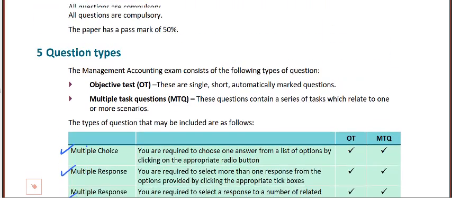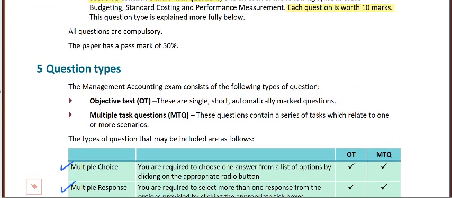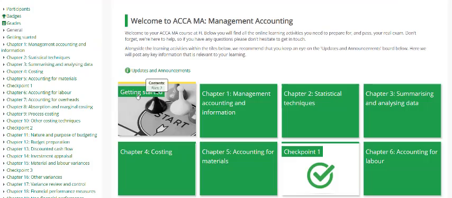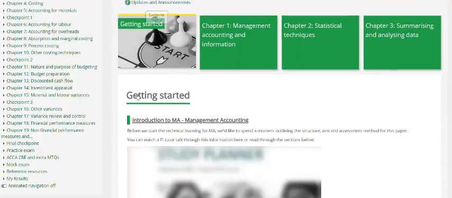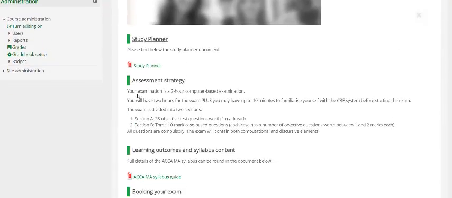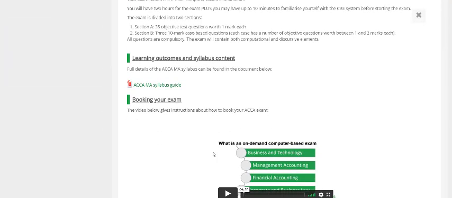The overall pass mark for the paper is 50%. So you need to score 50% to pass management accounting. Please note that under the Getting Started tab, we have an additional bit of guidance on how to book your exam. This is something that you will need to do by yourself, and FI are not involved in this process.